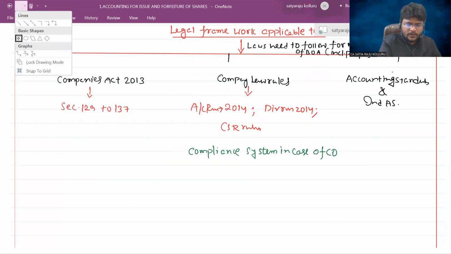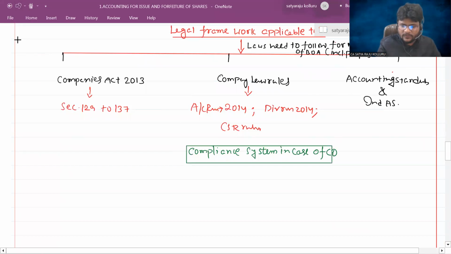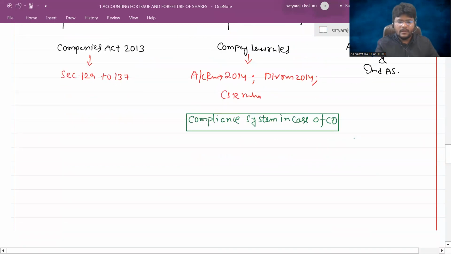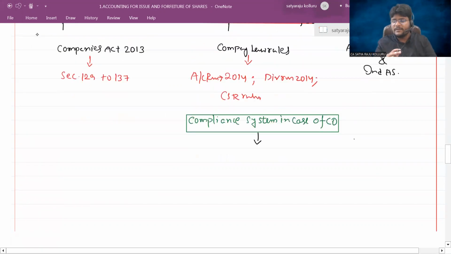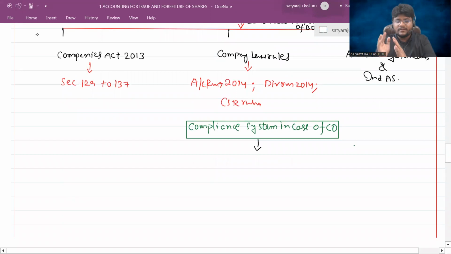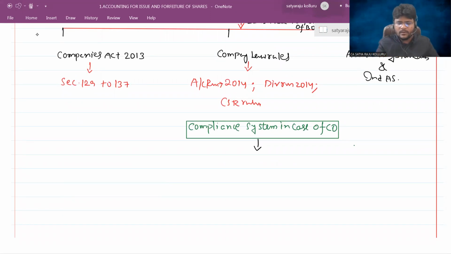This is the crucial part to understand the entire accounting as well. Concentrate. What is the meaning of compliance system, sir? Compliance system means what are the mandatory procedures that need to be followed by the company with respect to the accounting and audit, all other stuff. Concentrate. I'm not discussing the compliance system related to other things. Here I'm only going to discuss compliance system with respect to our accounting part.